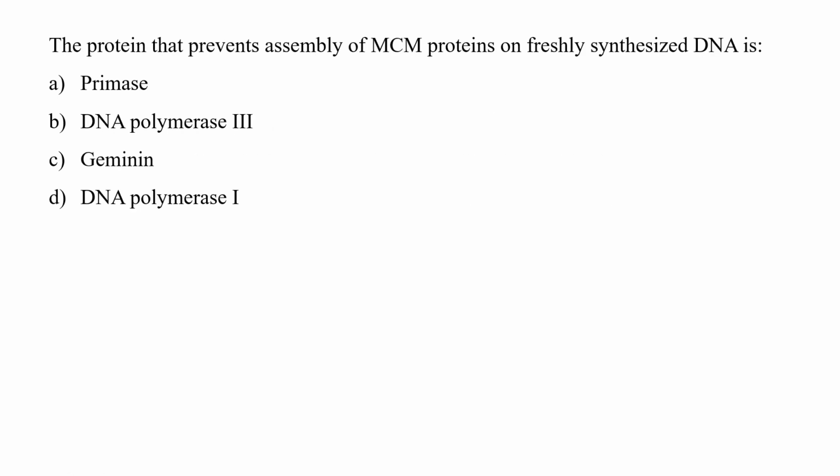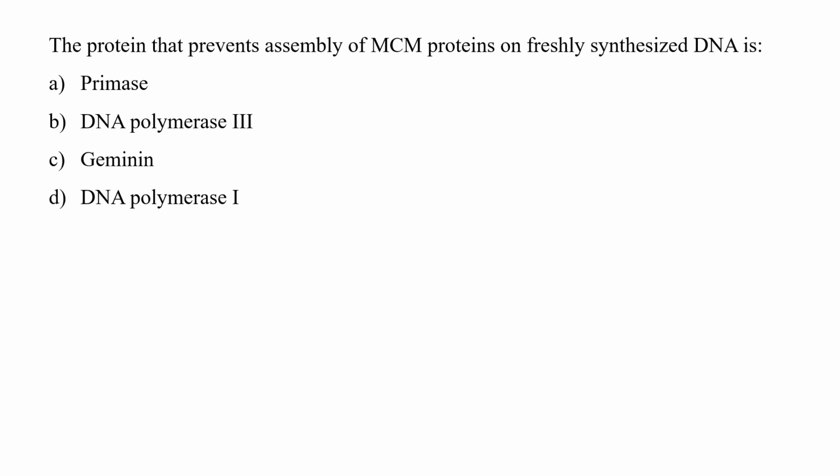The question is, the protein that prevents assembly of MCM proteins on freshly synthesized DNA is. So what are MCM proteins? MCM proteins are one of the proteins involved in the initiation of DNA replication. These MCM proteins with other important proteins form a pre-replicative complex and license the DNA for replication.